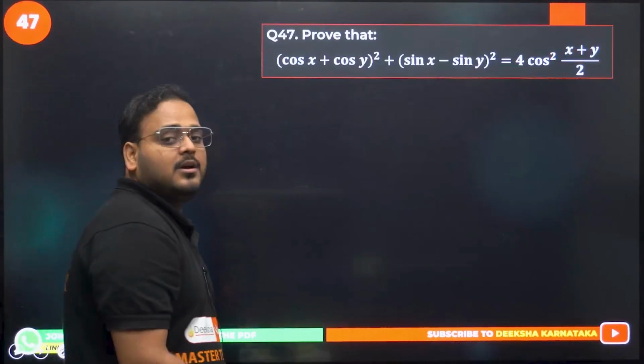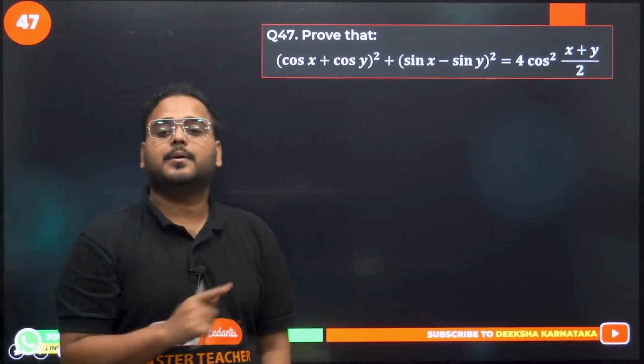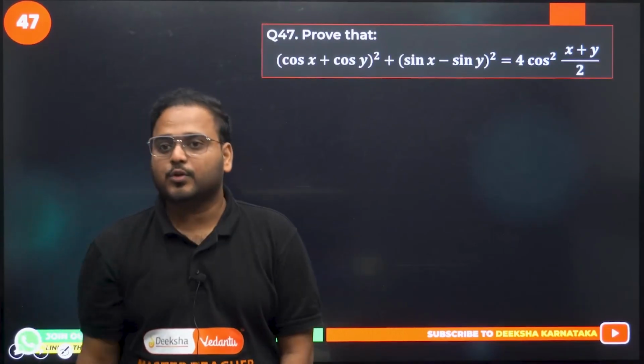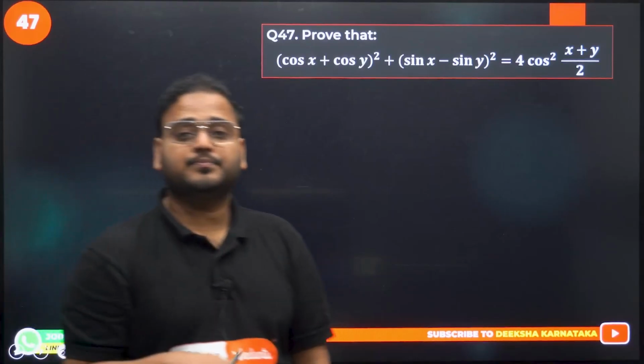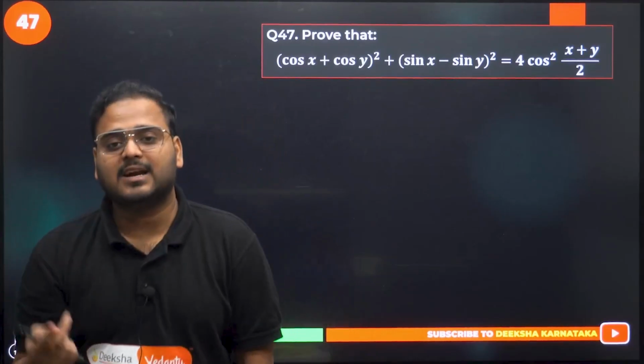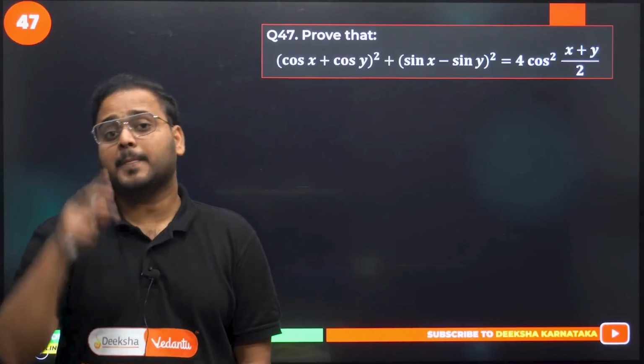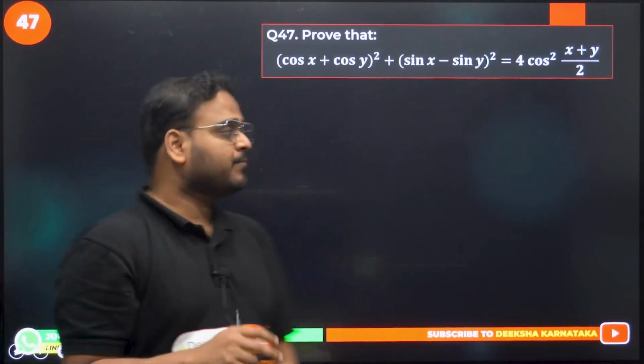Prove that (cos x + cos y) whole square plus (sin x − sin y) whole square equals 4 cos square of (x + y)/2. Now how do you solve this question? Same formula as I said while explaining the summary for the chapter. That formula is very, very important. Okay, so have a look.